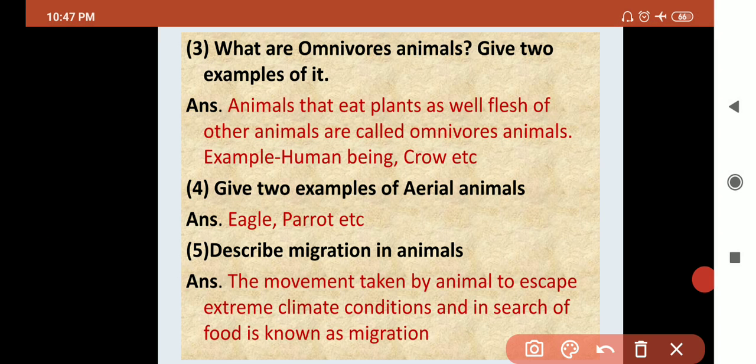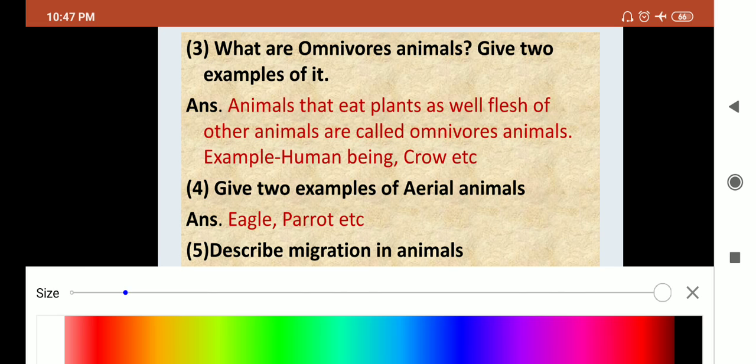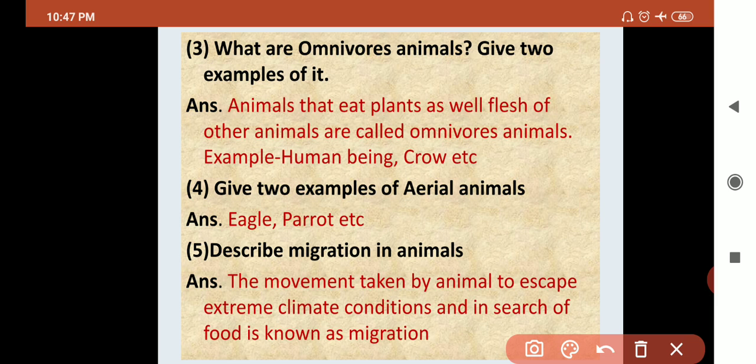Question number 3. What are omnivorous animals? Give two examples of it. Animals that eat plants as well as the flesh of other animals are called omnivorous. In short, animals that eat both plants as well as animals. Examples: human being, crow, bear, bat, okay, this is called omnivorous.